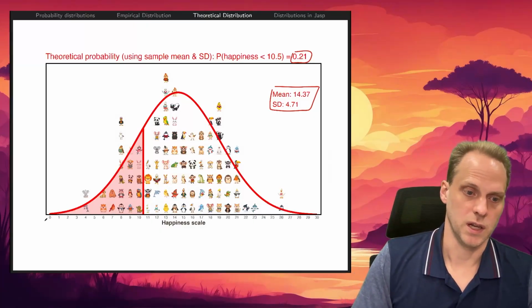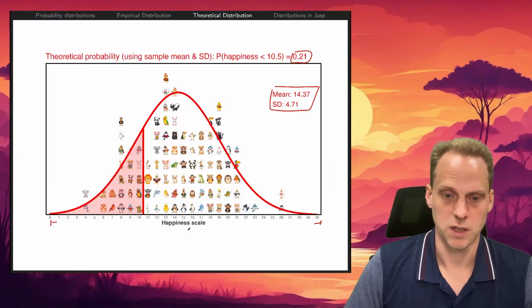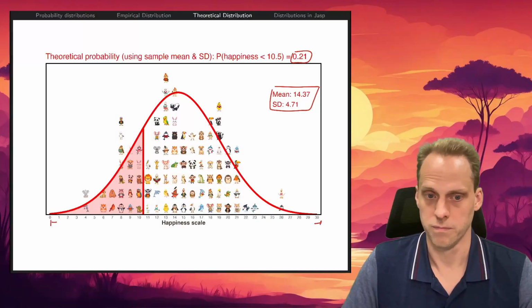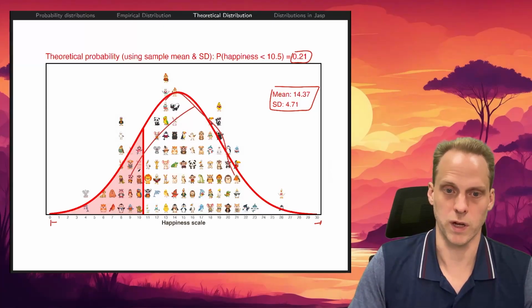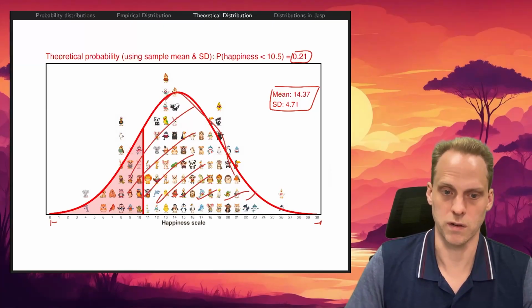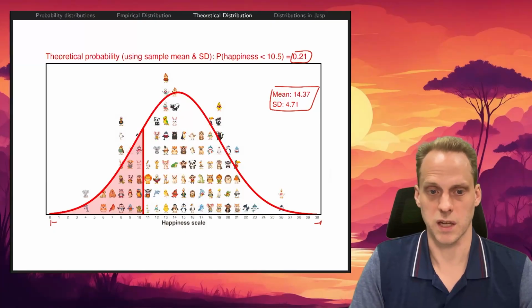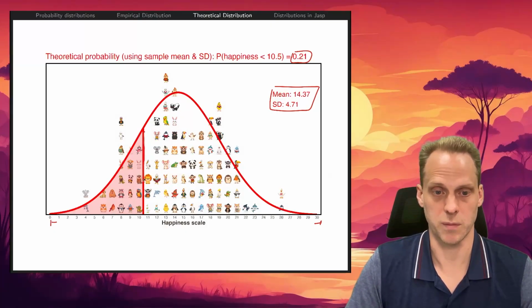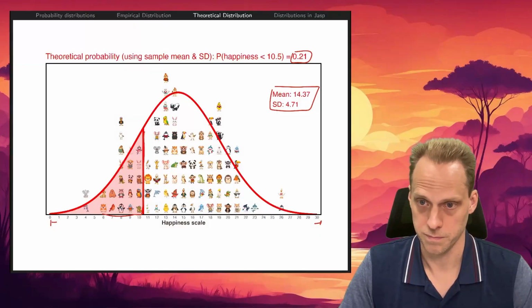So getting any response from 0 to 30, in this case, should have a probability of 1. The entire area under the curve should sum to 1. Then we can look at how big this selected area we're interested in is relative to the total area.